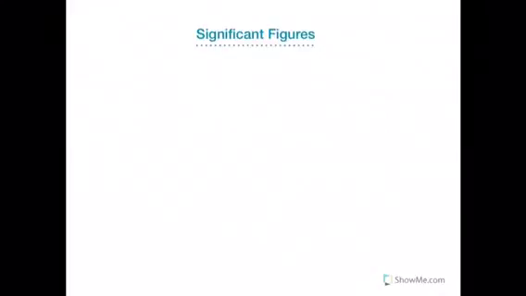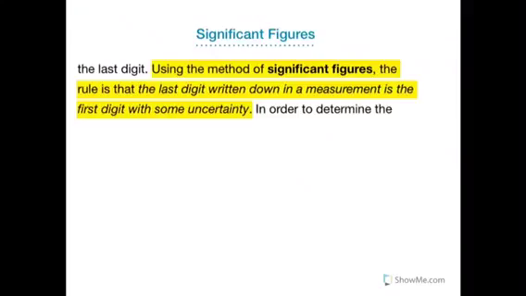Next in the section is significant figures. Now, significant figures can help tell us how accurate or precise a measurement is. By its rules, the last digit in a significant figure is the first digit with some uncertainty, and is usually rounded.